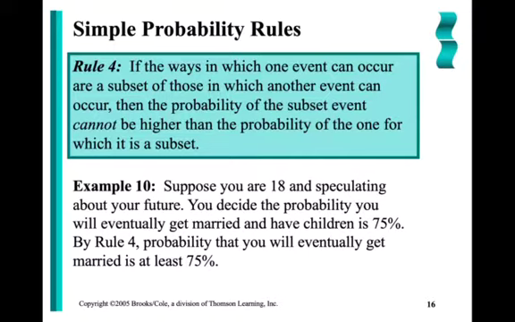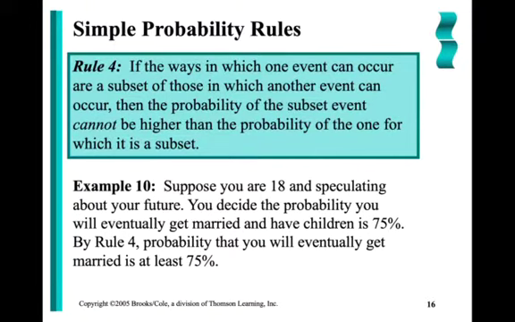It says, suppose you're 18 and speculating about your future. You decide the probability you will eventually get married, important here, and have kids is 75%. So the probability that both of these occur is 75%. What Rule 4 is saying is that the probability of having kids has to be at least 75%. The probability of getting married has to be at least 75% if the intersection of the two is 75%.